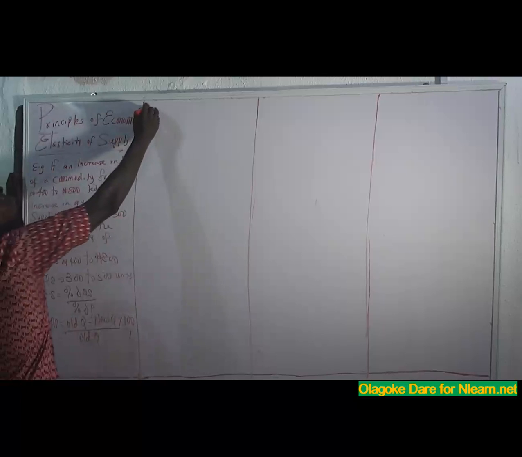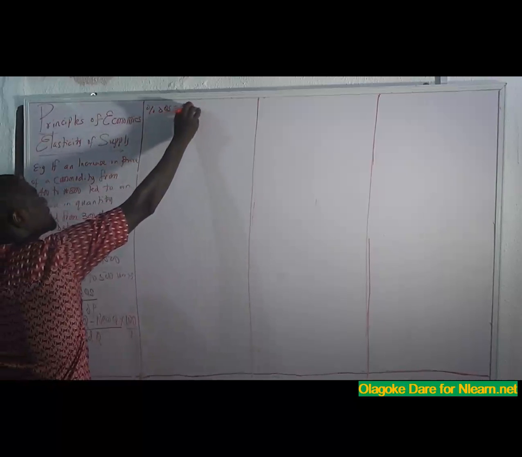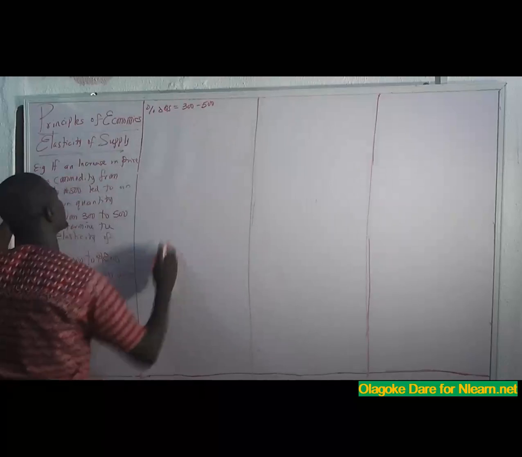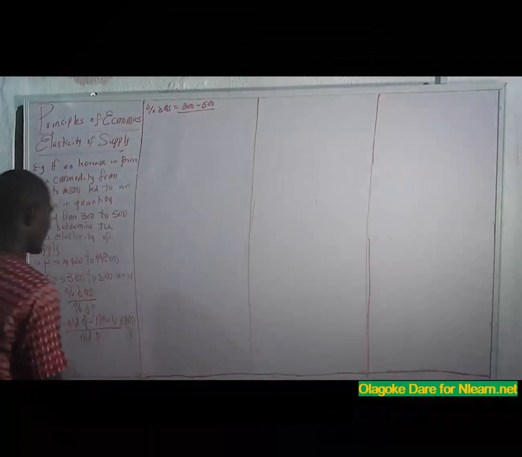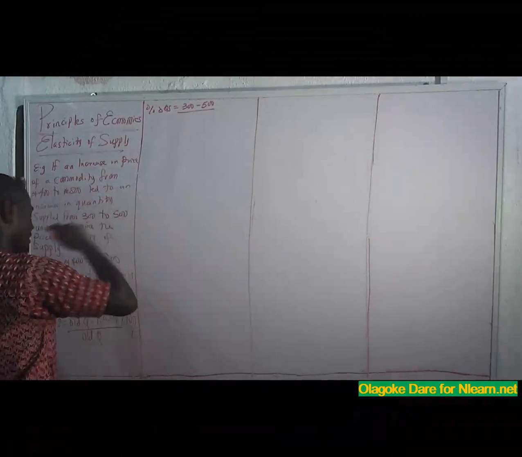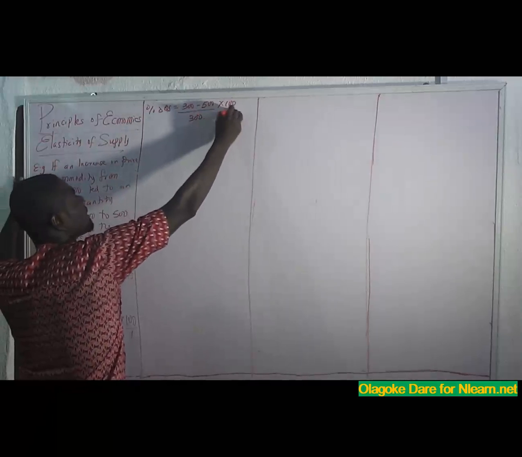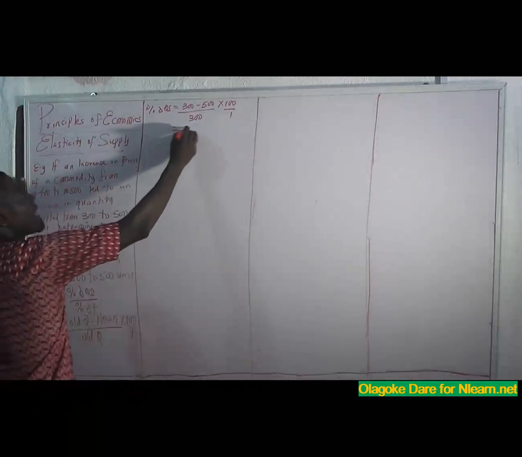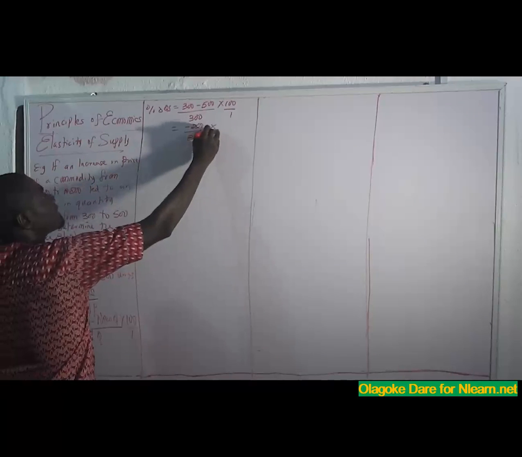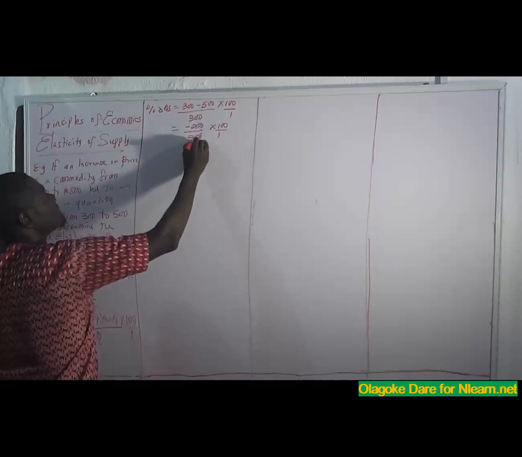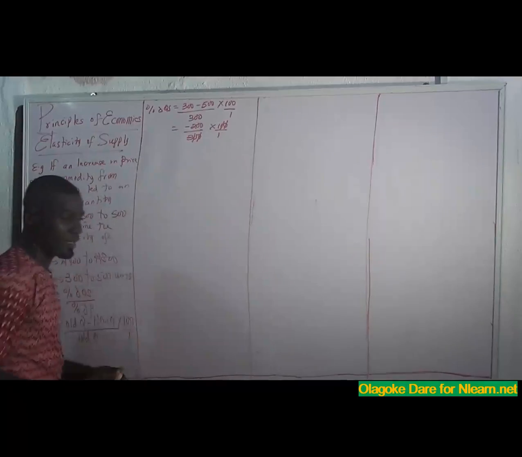So my percentage change in quantity supply will be 300 minus 500 over old 300 times 100 over 1. So here I have minus 200 over 300 times 100 over 1. 0 cancels 0, 0 cancels 0.